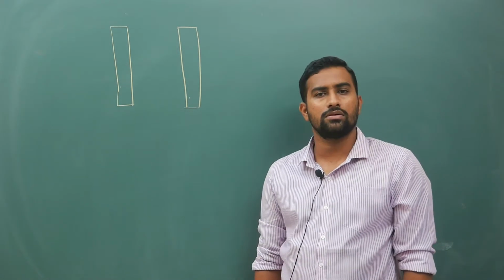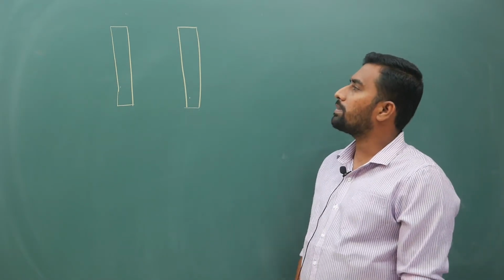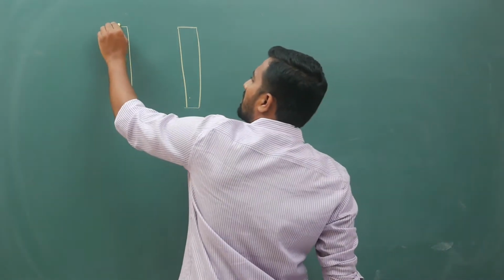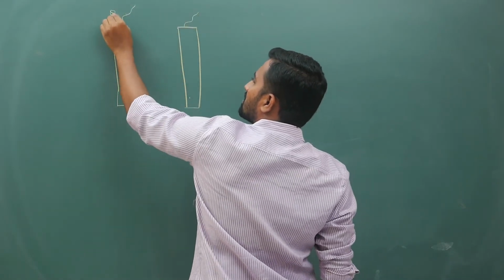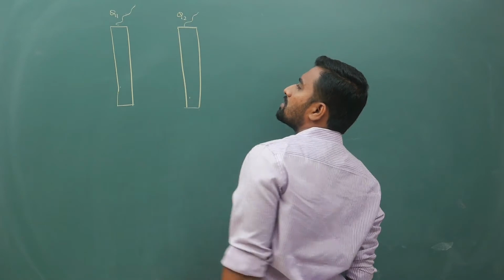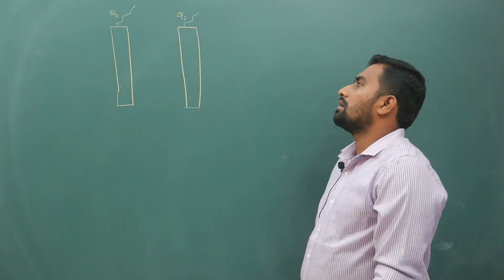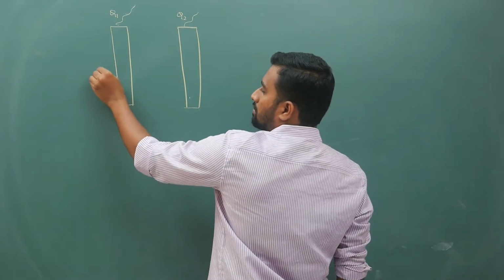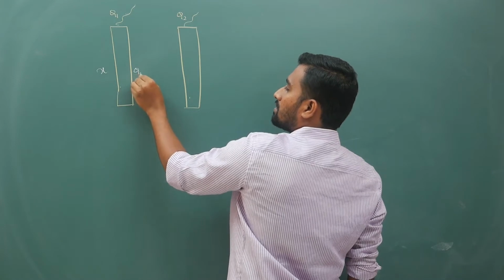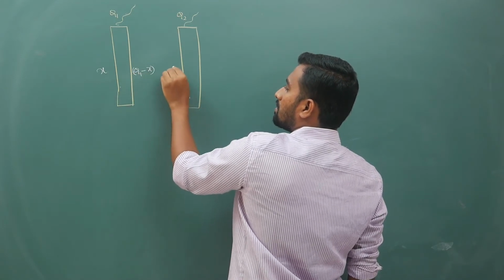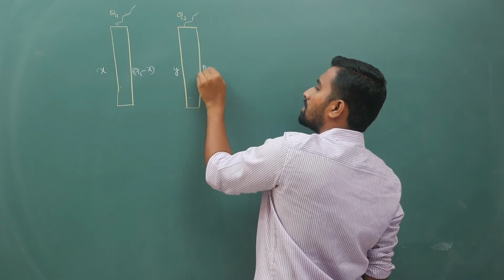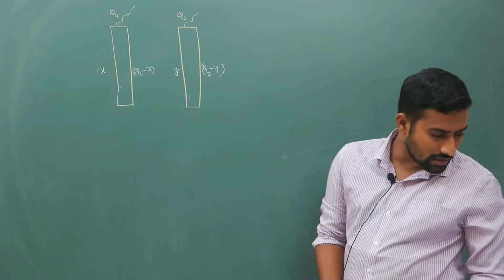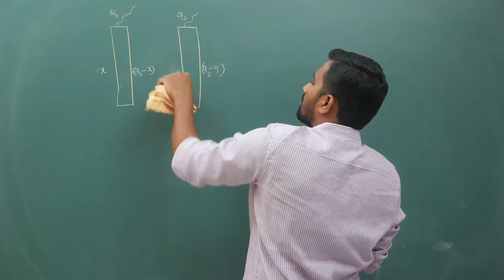I will just explain how that is related to this chapter as well. If you have metal plates like this, charge on this is Q1, charge on this is Q2. We are supposed to give charge on each side. This is X, then this will become Q1 minus X, this is Y, this will become Q2 minus Y.